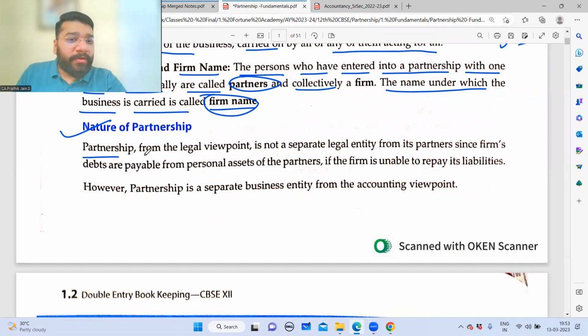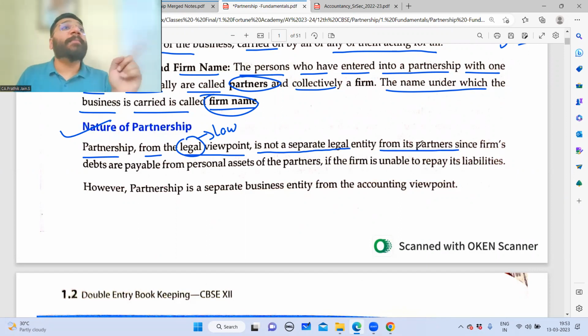Partnership from the legal viewpoint. Legal means what? Law. In the viewpoint of law, it is not a separate legal entity from its partners. What is a separate legal entity? We've studied once upon a time in 11th standard, there's something called the business entity concept, the accounting entity concept.